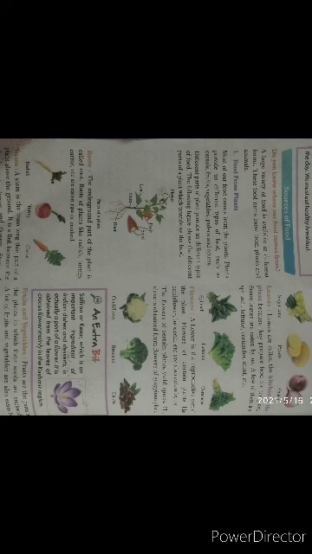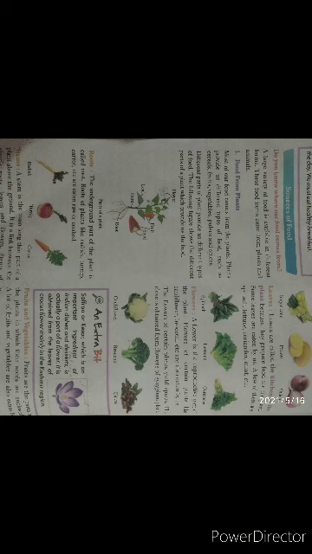Next one, flowers. A flower is the reproductive part of the plant. Flowers of certain plants like cauliflower, broccoli, etc. are also eaten by us. That means mainly cauliflower, broccoli, and some spices like cloves.